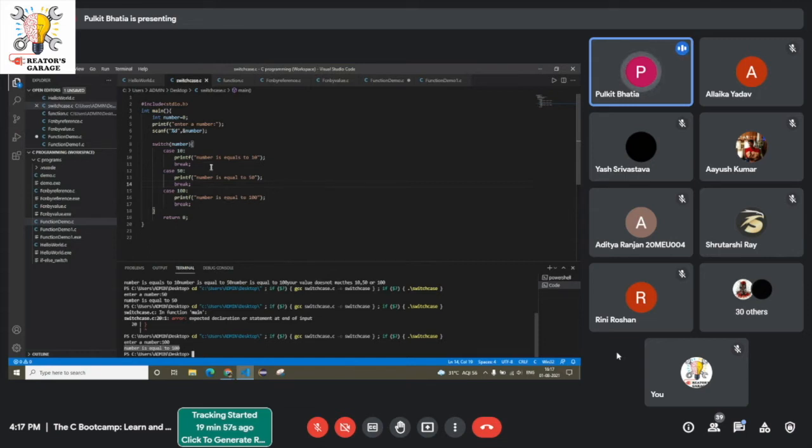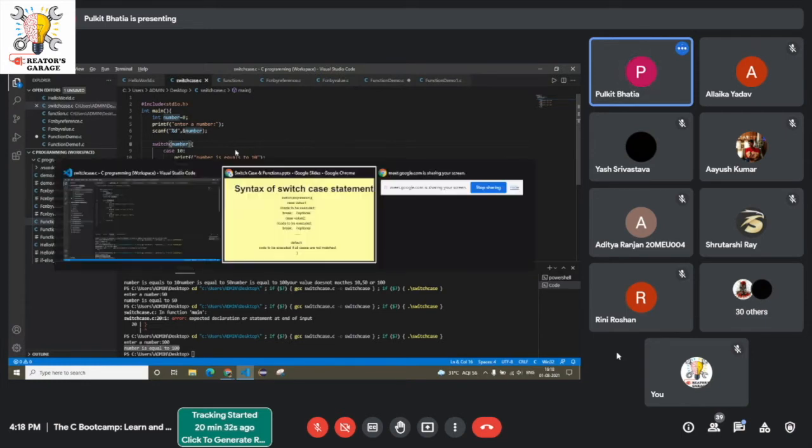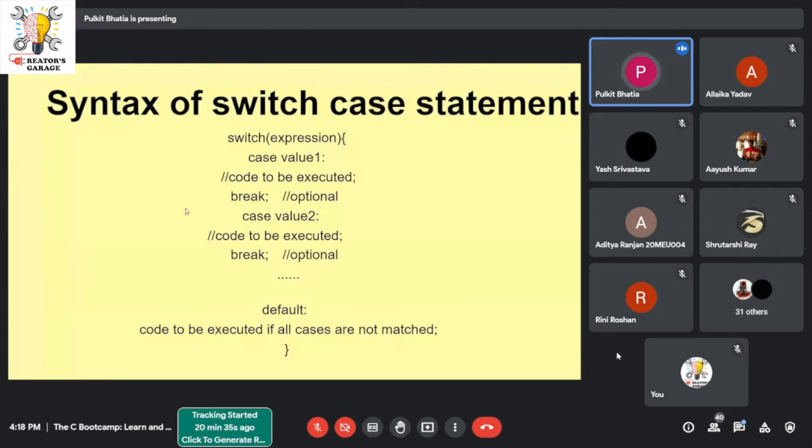Another interesting fact is that inside the switch, where number is written, this is int number. The type of number is integer. You can only pass an integer or a character value inside the switch case. As a parameter, you can only pass an integer. No float, no double, nothing. Okay, this was pretty much it about switch case. Now let us see what else is there.